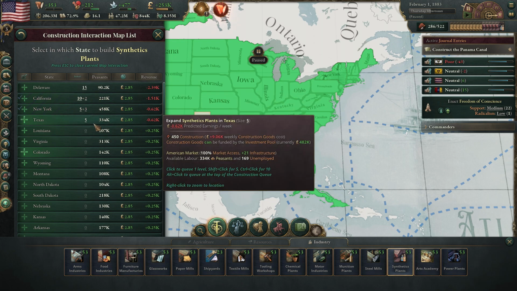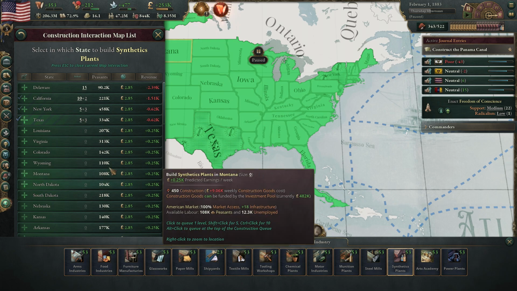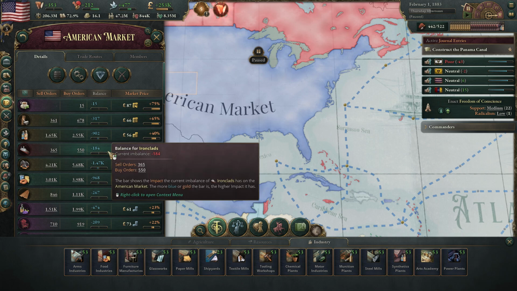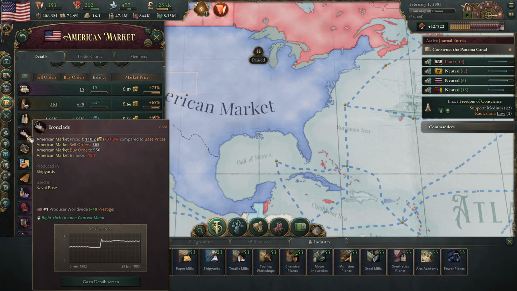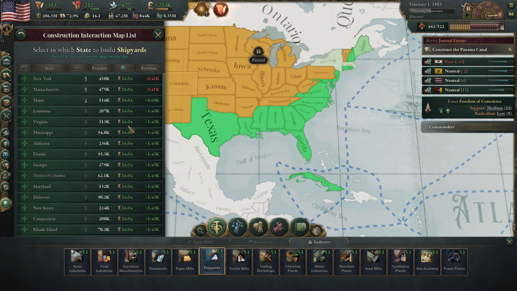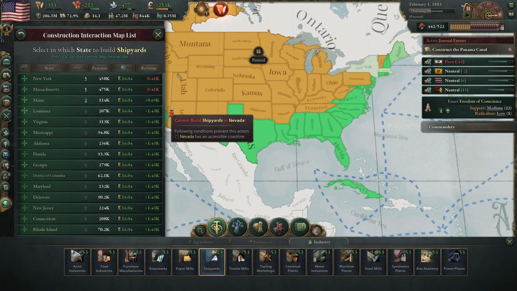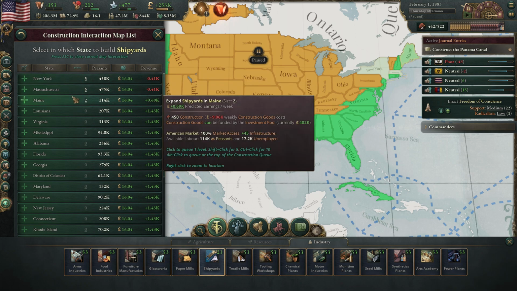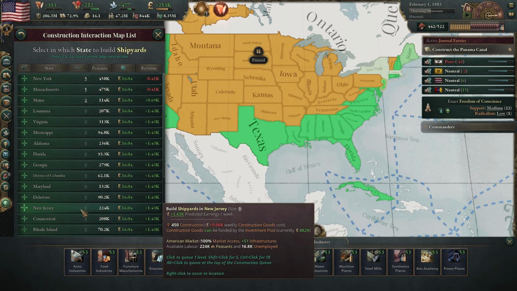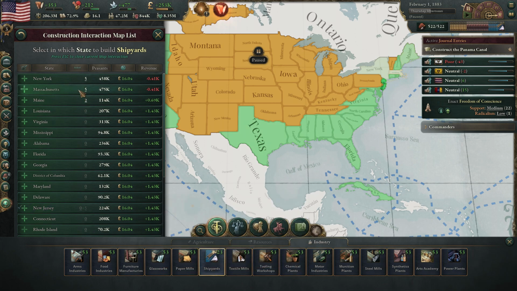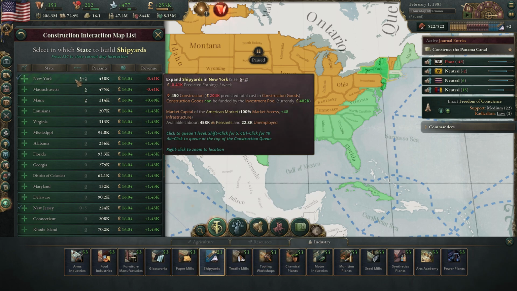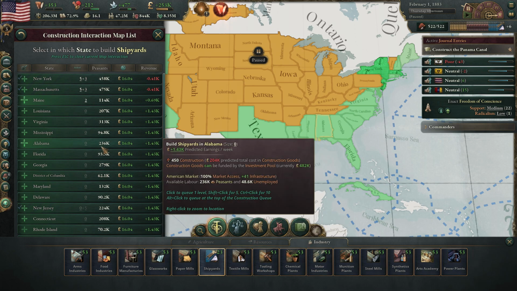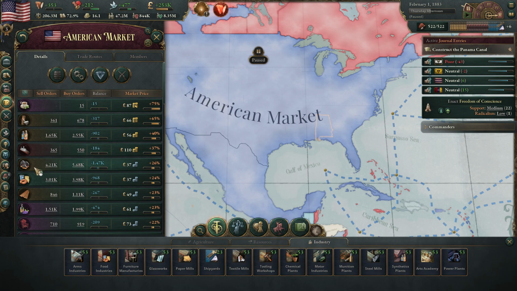Just kind of increase their levels in these other locations. We could even go all the way up to 20 here. We're going to need a lot of these. And then the shipyards would be next. And Massachusetts still seems to be... New Jersey is another location. Where's New Jersey at? Yeah, we can go build New Jersey up. But yeah, Massachusetts and New York are the other locations we might want to get these. And so we're building up a lot there. And we can always trade some away if it gets too cheap.